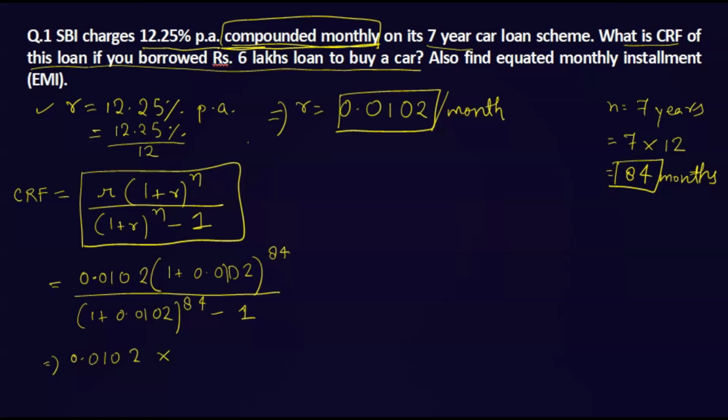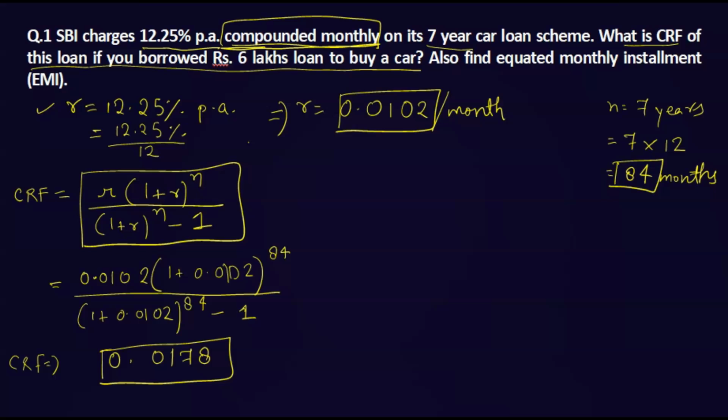0.0102 multiplied. Okay, overall what we will get here, I am writing that. This is your work to multiply everything to find out the powers. So the final answer I will get is 0.0178. This is the capital recovery factor. Clear? So I have got this capital recovery factor.